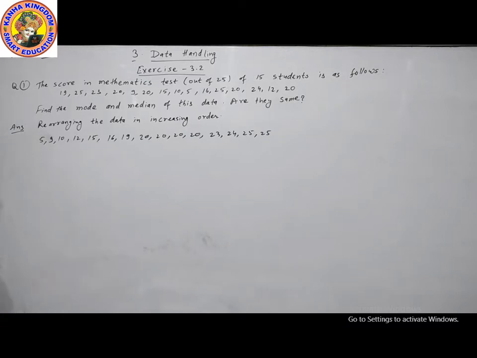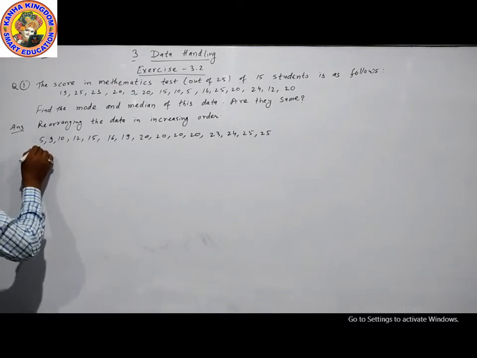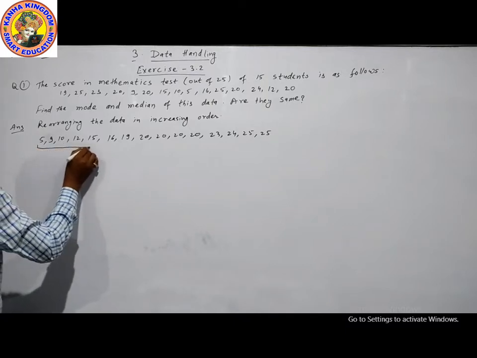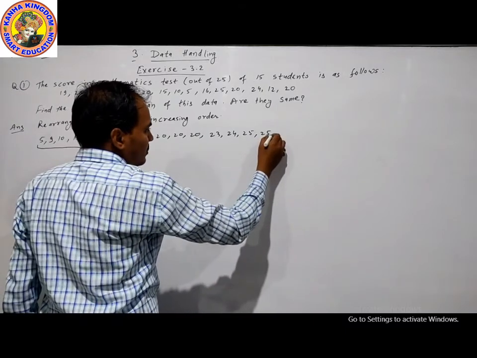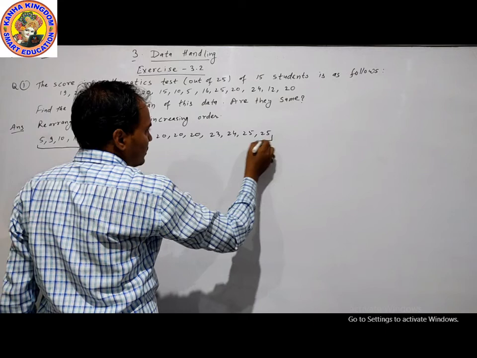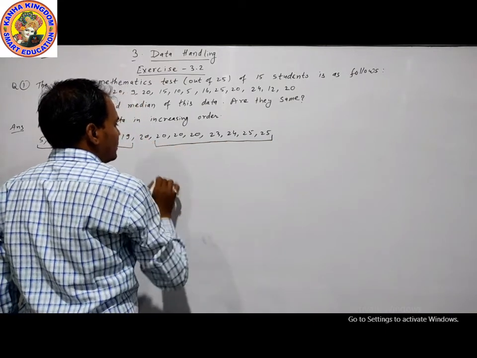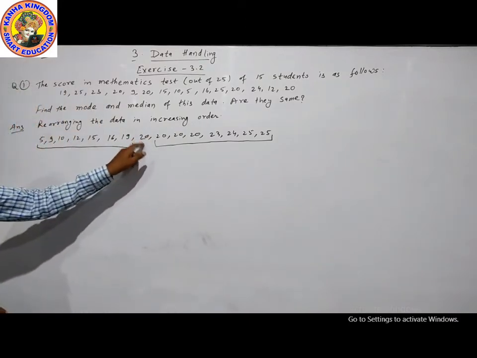Now first of all we find the mode and median. For the median, 15 divided by 2 is 7.5. Now remove 7 data from the left side, 1 2 3 4 5 6 7. Now remove 7 data from the right side, 1 2 3 4 5 6 7. Now the median is the middle part of this, which is 20.